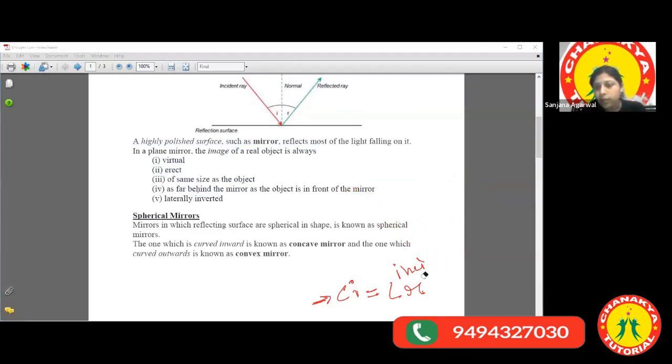I'll take 2-3 names. You have to tell which out of these is a polished surface, or you can say smooth surface, and which is the rough surface.